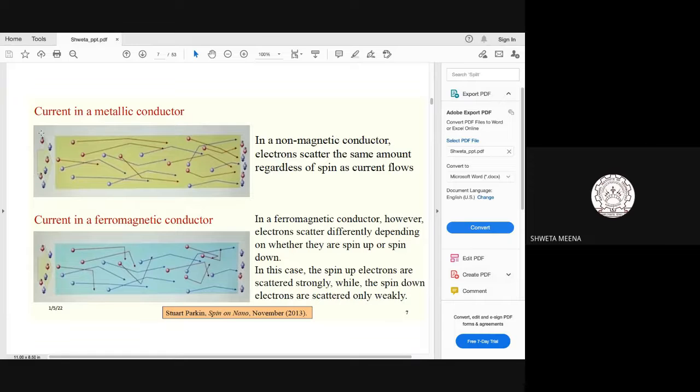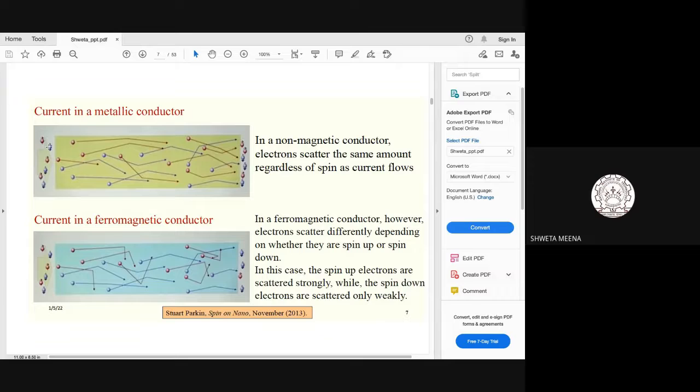So now when the current is passed through, or when the electrons are generated from this battery, initially what will happen is, this is an unpolarized battery source. Okay, this is not a new concept that there is spin. The concept of spin is always there.